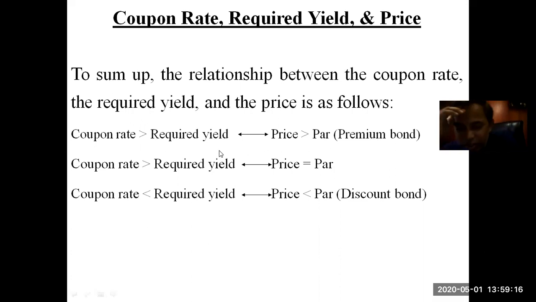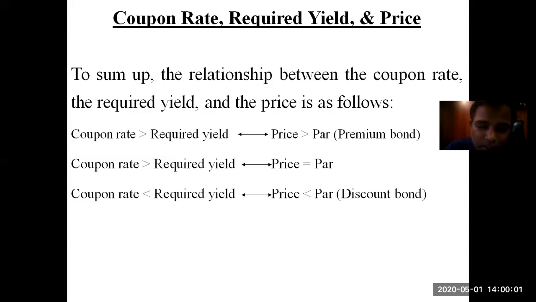If the coupon rate is greater than the required rate of return, consider the relationship between these three factors. One is the coupon rate, that is the interest rate that you are generating from investing in bonds. Second is the required return, required yield, that is what return you are expecting from your investment. And third, the price of the bond. So when the coupon rate is greater than the required return, the price will be greater than par. It will be termed a premium bond. Price will be more than par.